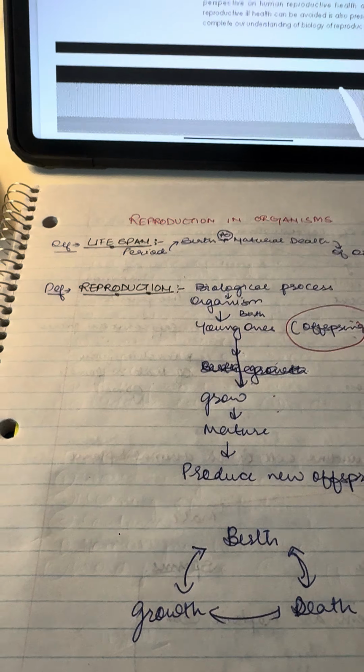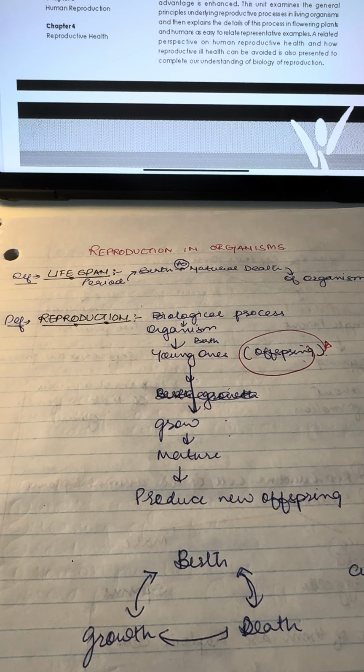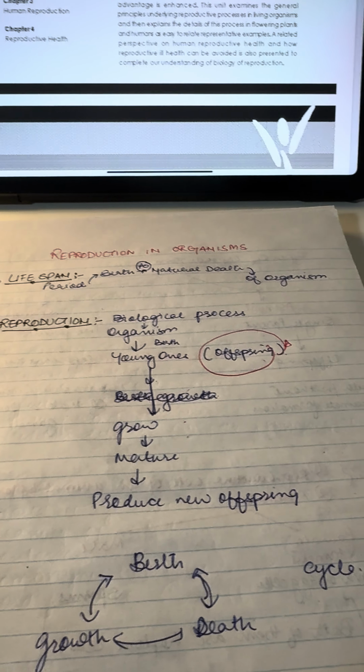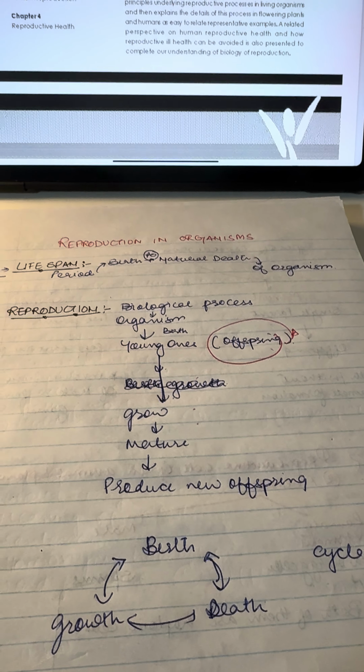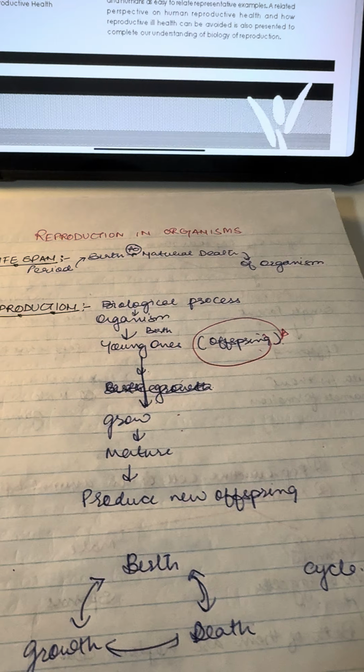So basically, what we learned here was lifespan and reproduction. Lifespan is everything totaling from birth to natural death of organisms, and reproduction is a part of the lifespan where there is one individual or organism, they give birth to a young one or offspring which further grows, matures, and then they produce new offspring.